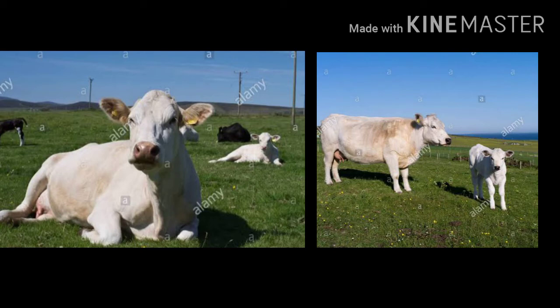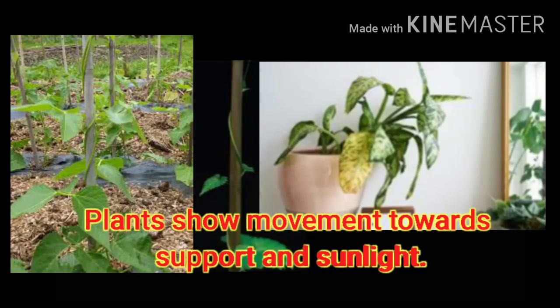If you suddenly enter a cowshed, the cows and buffaloes stand up, begin to move. One or two may even start moving. These are all movements. A creeper planted in the courtyard leans towards a support. A potted plant placed in a window grows towards sunlight. It means that plants too show movement. Living things move of their own accord.